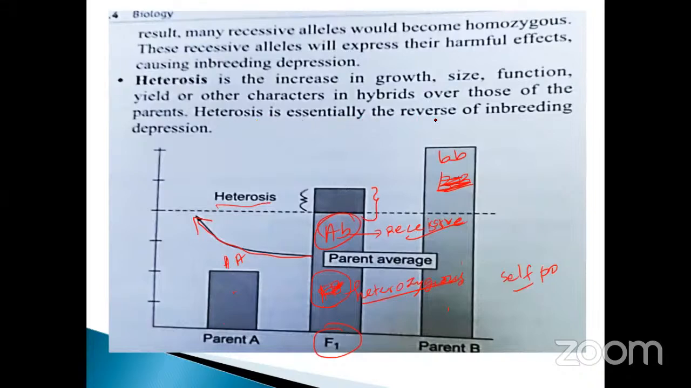Heterosis is essentially the reverse of inbreeding depression. The reverse means what? It will give a positive result. That is the reason. Reverse of inbreeding depression means positive; it will not produce a negative effect. Negative will have a harmful effect. So only positive results they will give during the heterozygous condition.